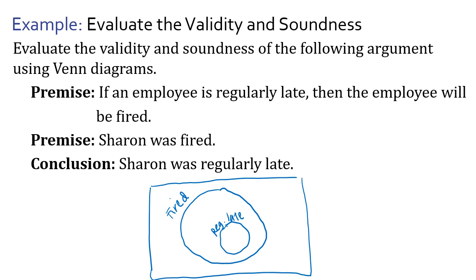Can we use that to conclude that she was always late? Well, no, because we don't know if she got fired because she was regularly late or for a different reason, because there's lots of reasons someone can get fired. So in this situation, the conclusion doesn't follow from the premises, so this is not a valid argument. And because it's not valid, it's not sound. By drawing these Venn diagrams, I'm able to really see where things will be placed, or where I don't know where to place things, to know if this is not a valid argument.